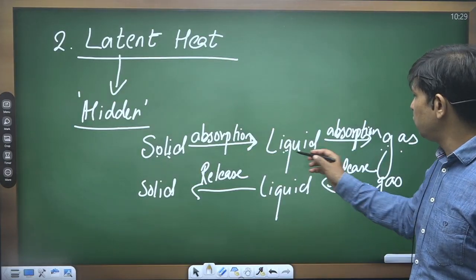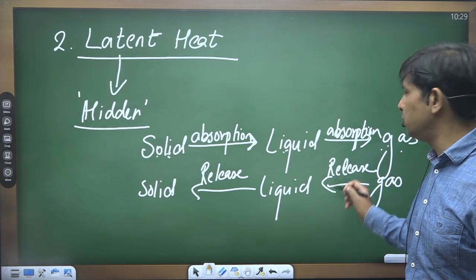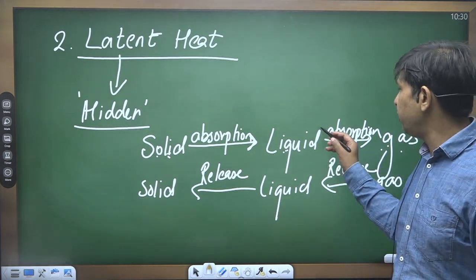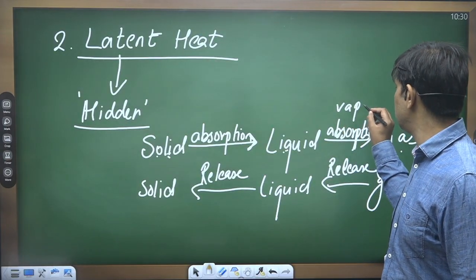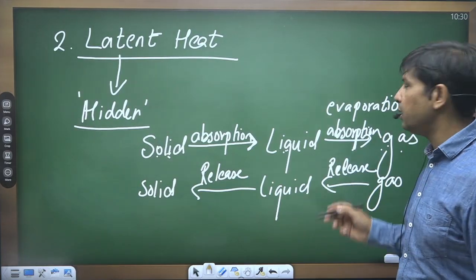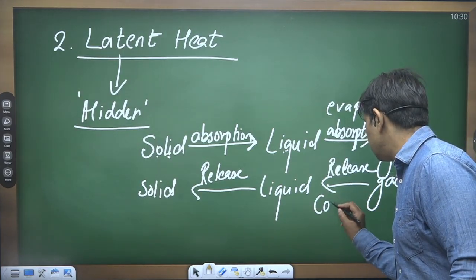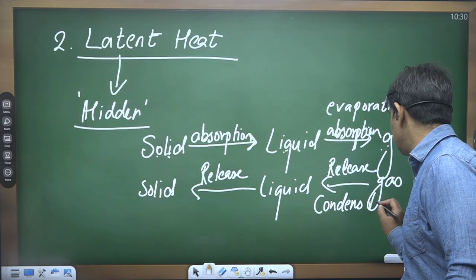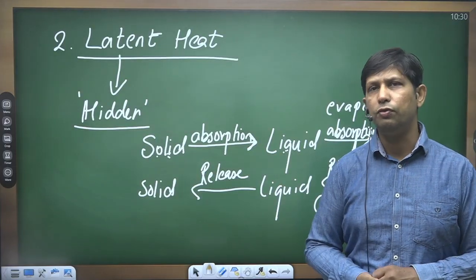Liquid to gas, we have absorption. From gas to liquid, we have the release of heat. Or in other words, during evaporation we have absorption of heat, and during condensation we witness release of heat in the atmosphere.